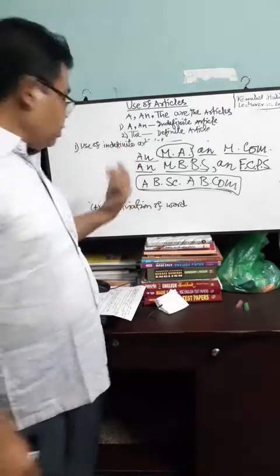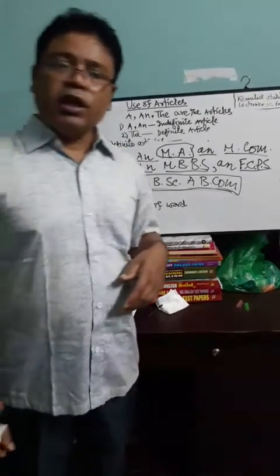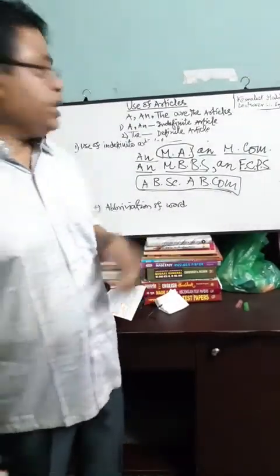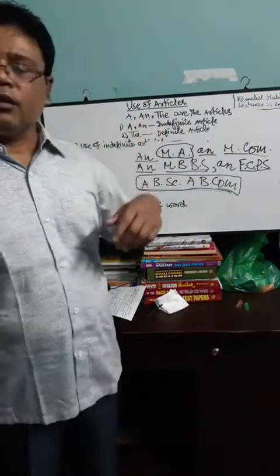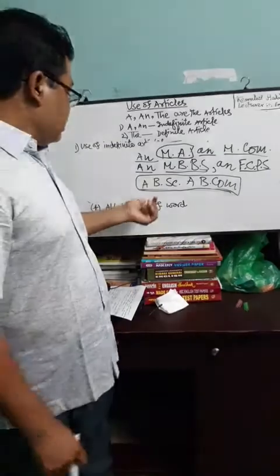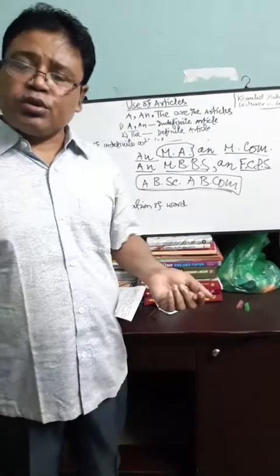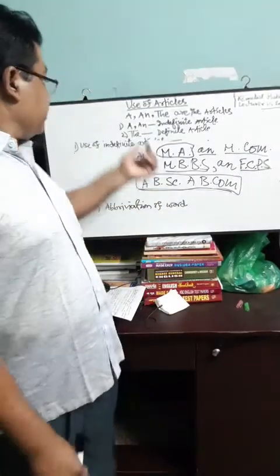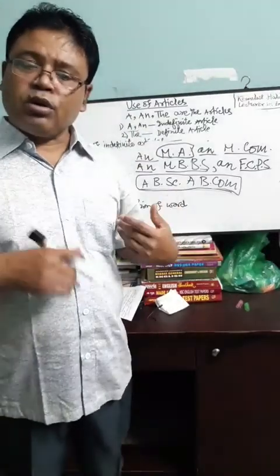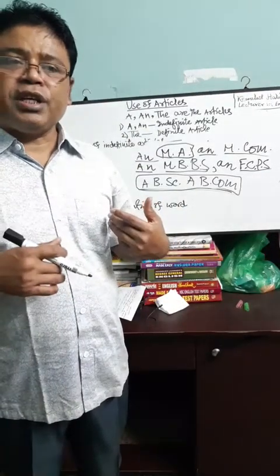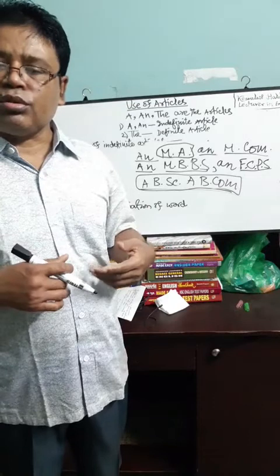If we follow those 6 rules, you will be able to use indefinite articles A and AN. Generally, we should remember in mind that A and AN are used before a single countable noun.